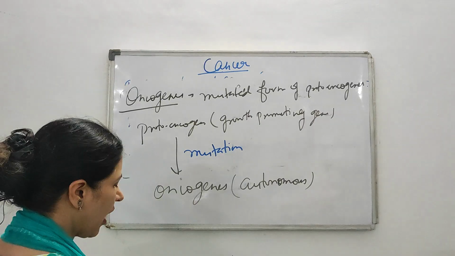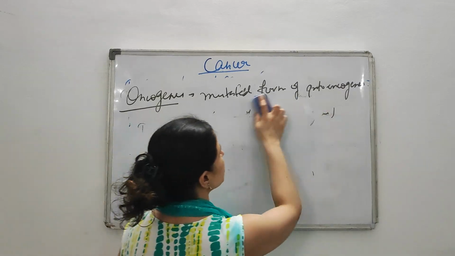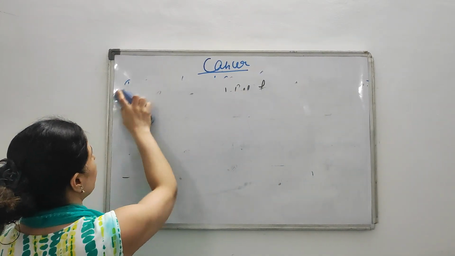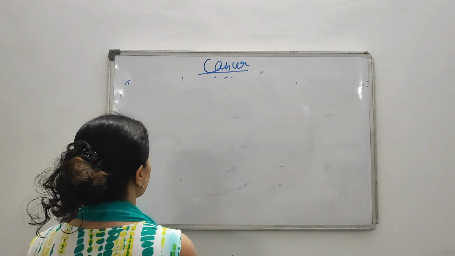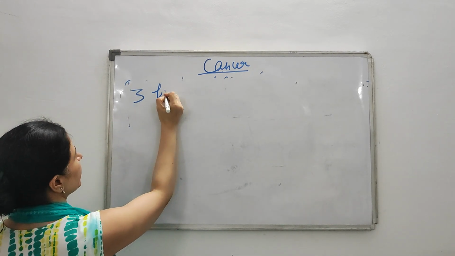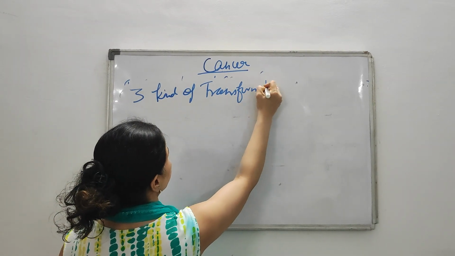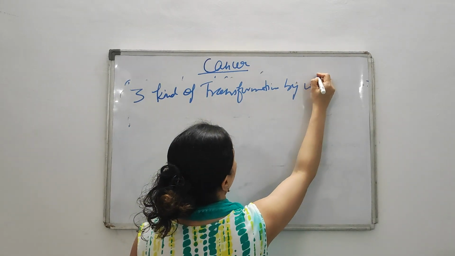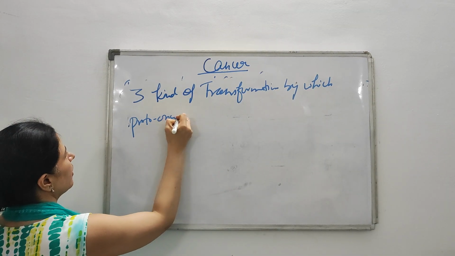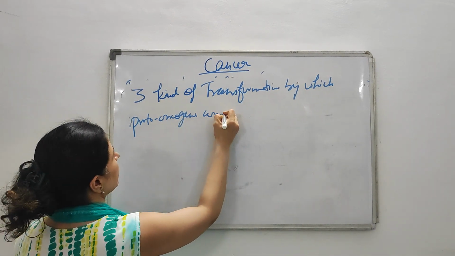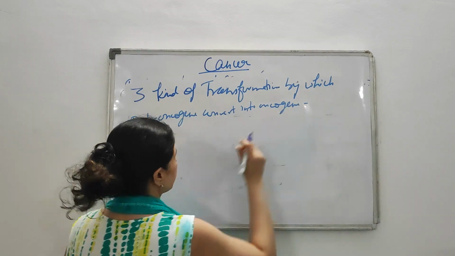Okay. Now we will study how this mutation occurs and how this transformation of proto-oncogene to oncogene occurs. What is the mechanism behind that? How is this proto-oncogene converted into an oncogene? So there are basically three kinds of transformation by which a proto-oncogene converts into an oncogene. So what are these three kinds of conversion?